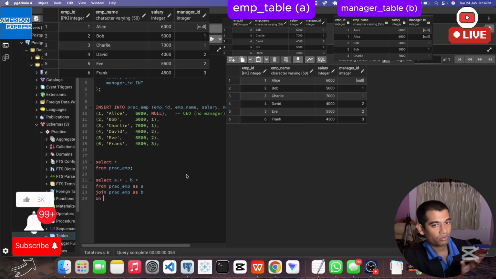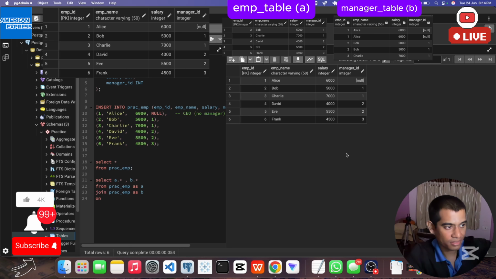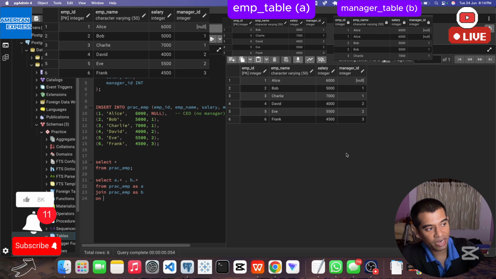So what we will do is manager id equal to employee id. This is table A, this is table B. Table A's manager id matches with table B's employee id, right?